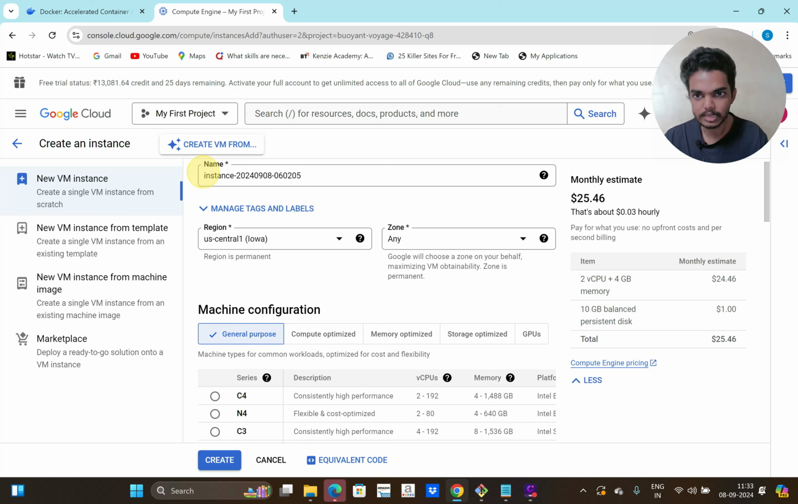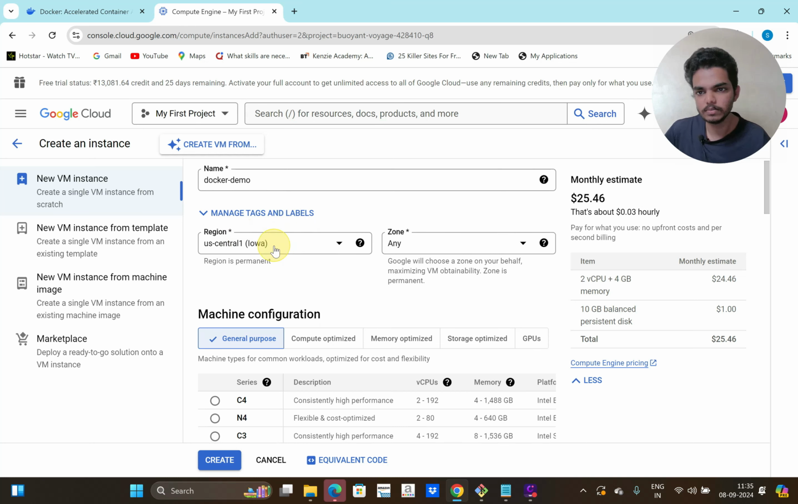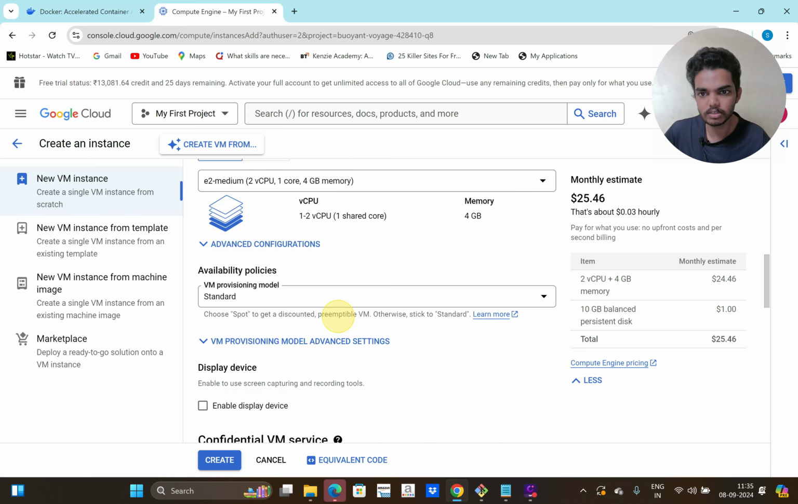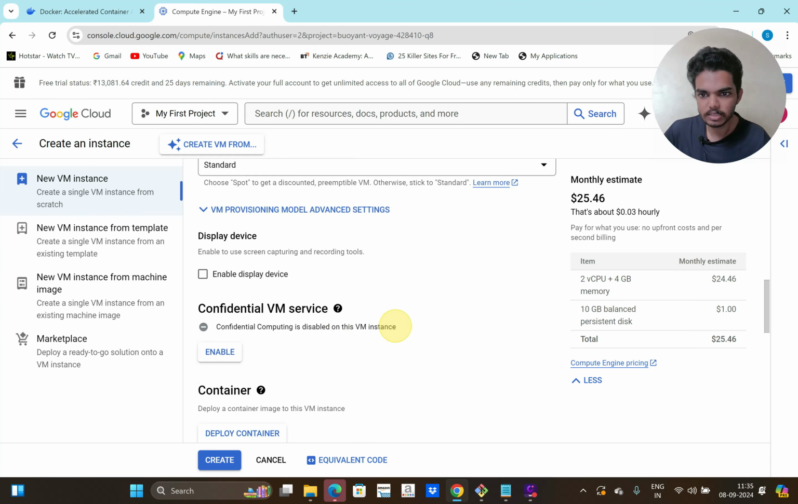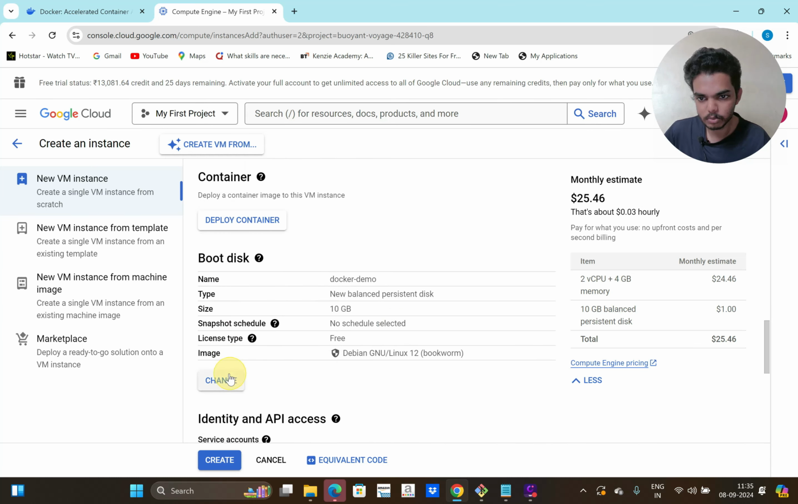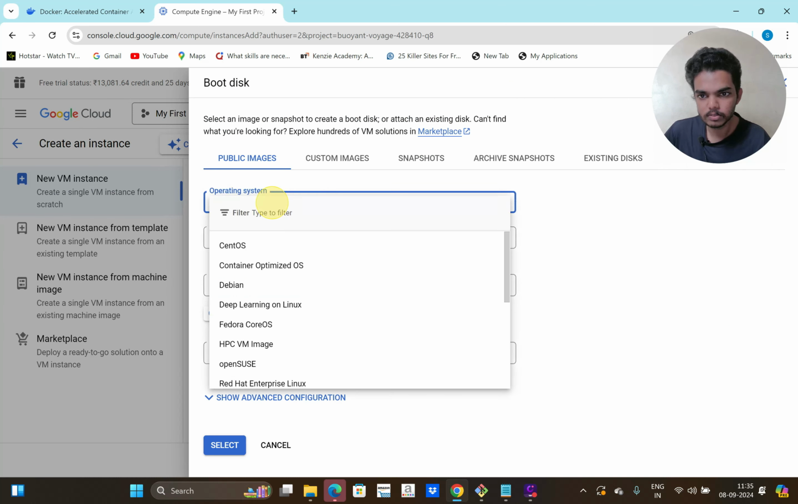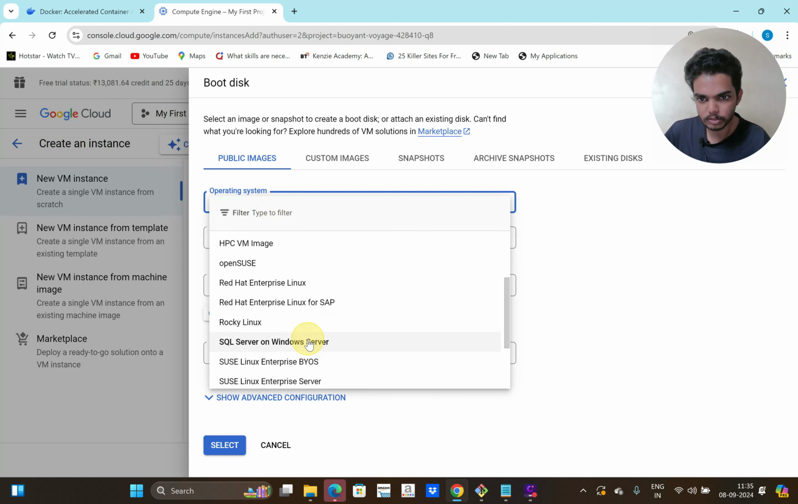You can give a name for this particular virtual machine. I will give Docker demo. Then you can choose the region and zone. I will keep it as default, and I will keep everything as default. I will change the boot disk actually. In boot disk I can change it to Ubuntu. I am comfortable with Ubuntu, so I'm choosing Ubuntu.